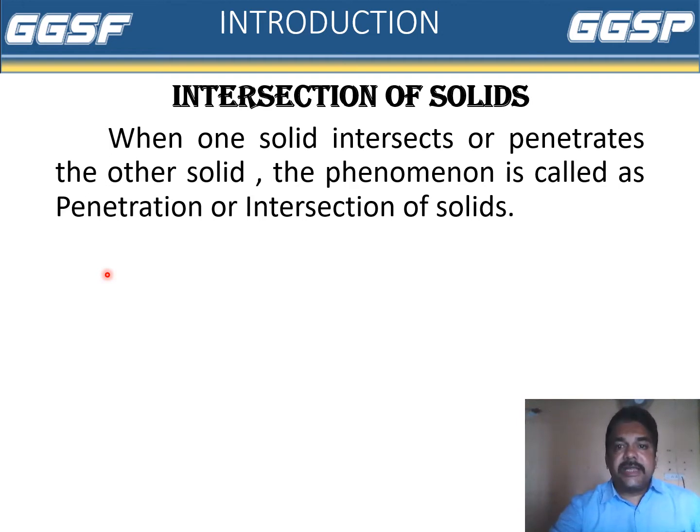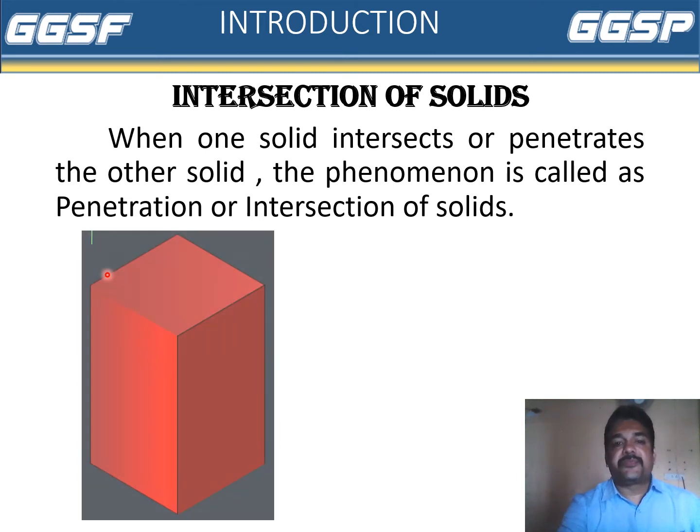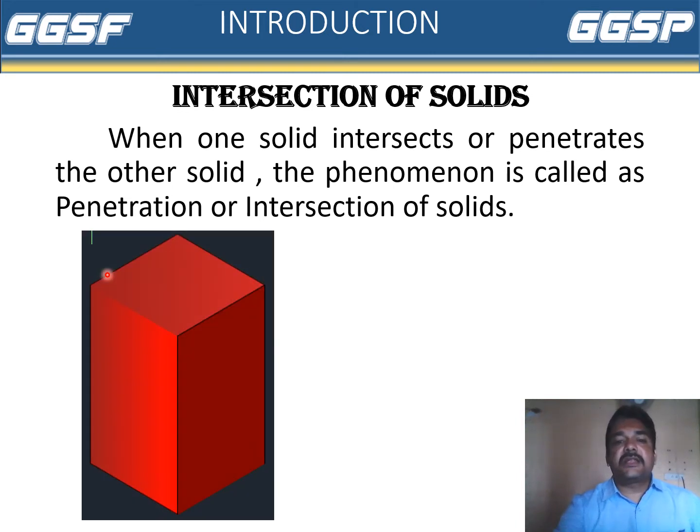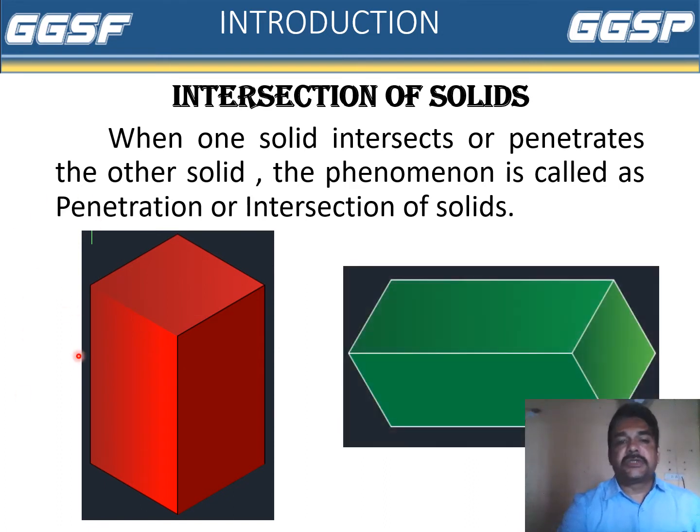When one solid intersects or penetrates the other solid, the phenomenon is called penetration of solids or intersection of solids. Now this is a vertical square prism which is kept vertically, and this is a horizontal square prism. These are called solids.